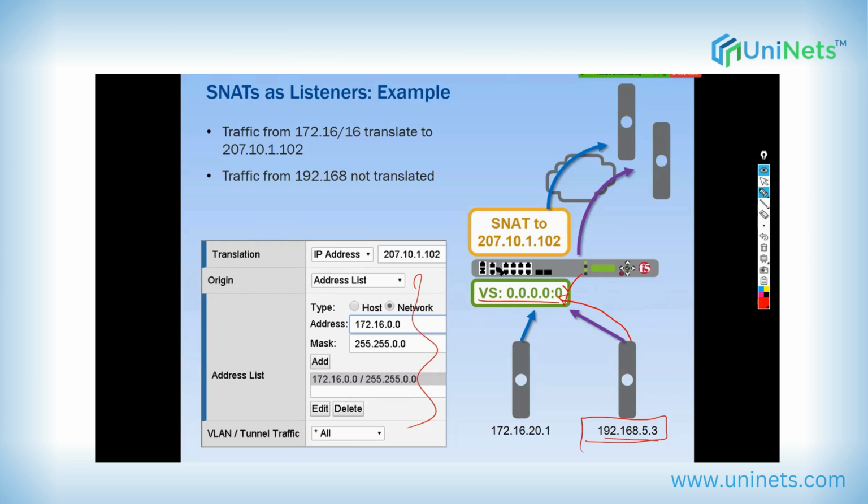rule. So this traffic would still be routed, but source NAT is not done. Whatever the IP it is, 192.168.5.3, in the same way it would go out. You got the difference, right? What happens if the traffic is matching both the conditions and if it is matching only one condition?